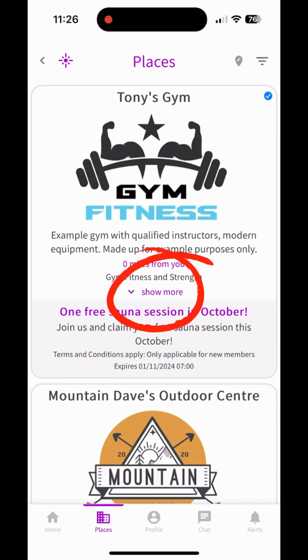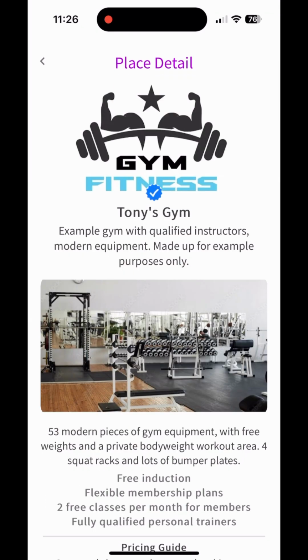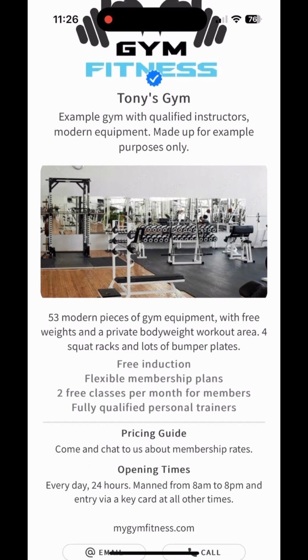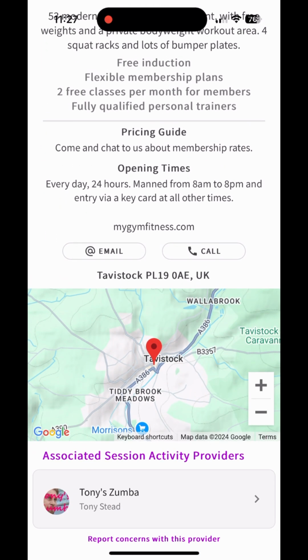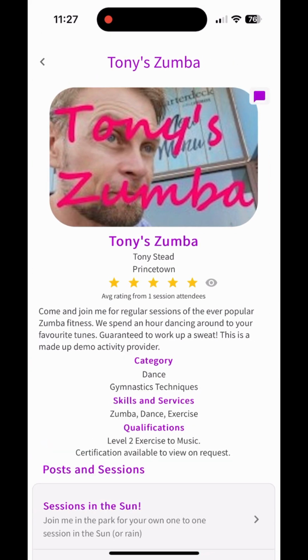Click on the Show More link to view the place's full listing. From here, we can see that this place has been verified as genuine, a paid service in which key information is checked and verified. There is a description of services and facilities, pricing, opening times, contact links, and address with map information. At the end of the listing, we can see that this place has an associated session activity provider, adding another level of trust to that place's offering and the session provider.